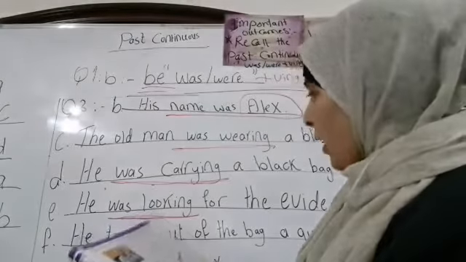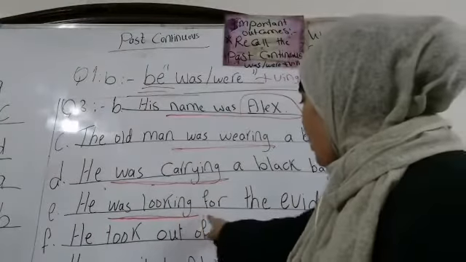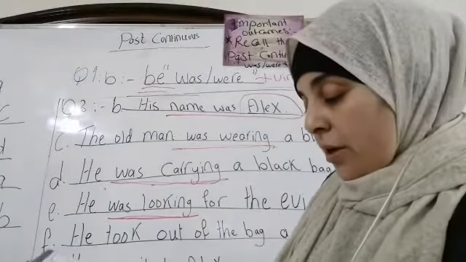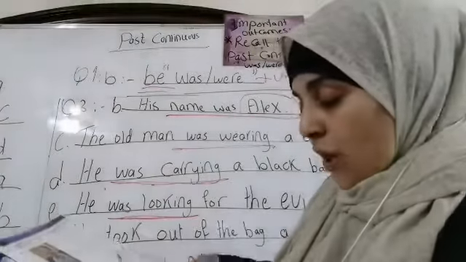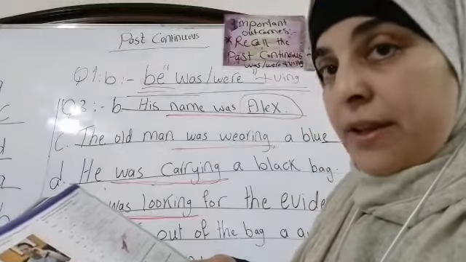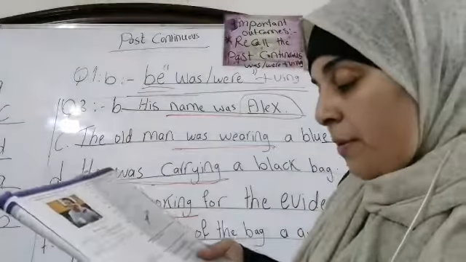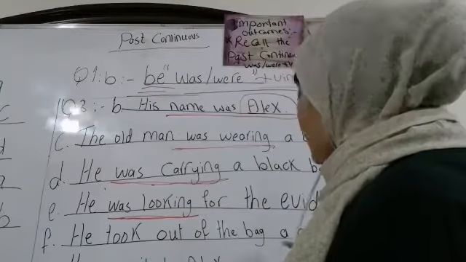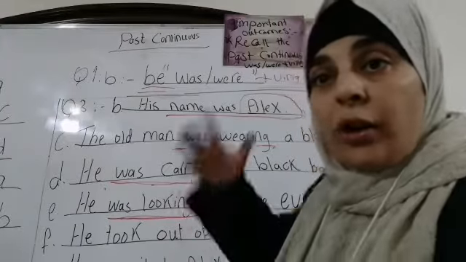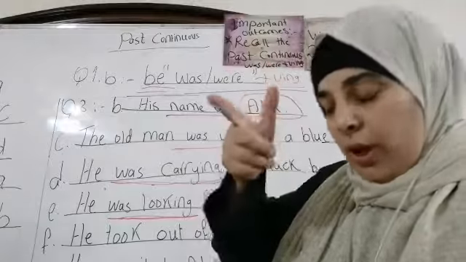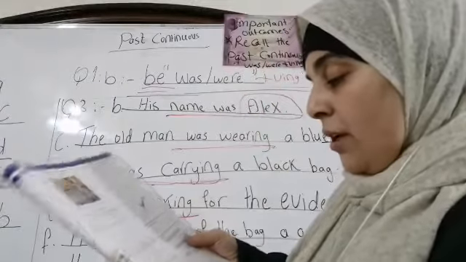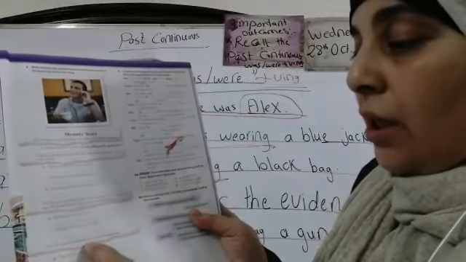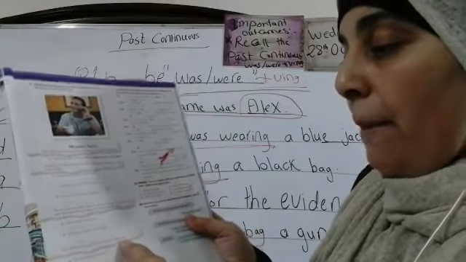Now, let's go to E. What was he looking for? He was looking for the evidence. Okay, the evidence. Now, let's go to F. What did he take out of his bag? We can say he took a gun out of his bag. You know gun? This is a gun. Okay? Now, look here. The old man ran quickly towards the young man.